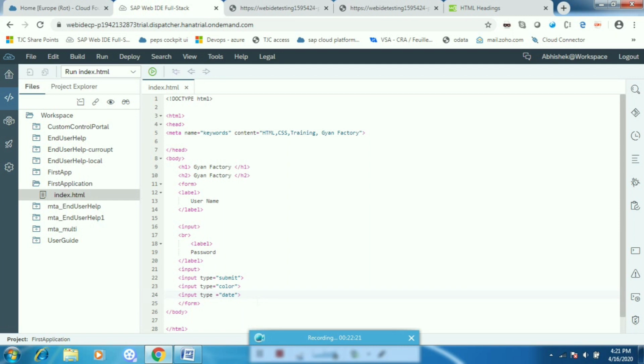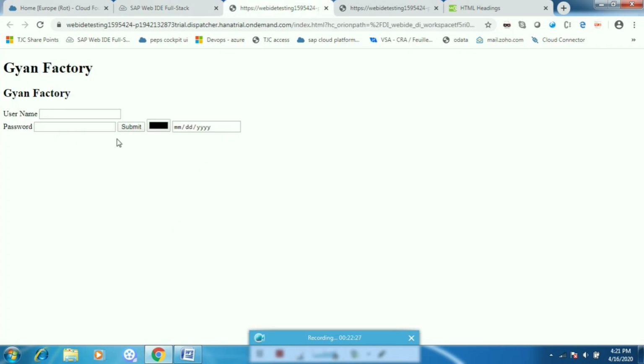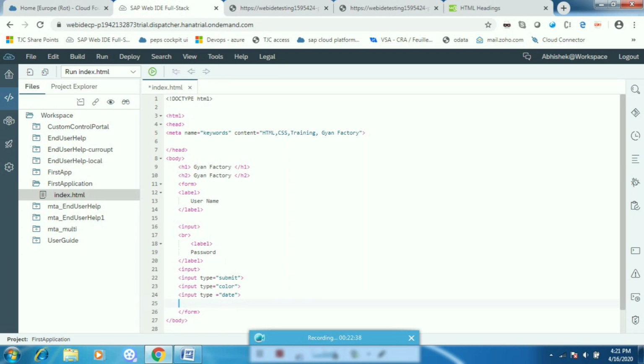Now suppose I have to add email, or here suppose I am giving a username and some password. Oh, my password is visible. So for this input I can give some type. There is one type for password.